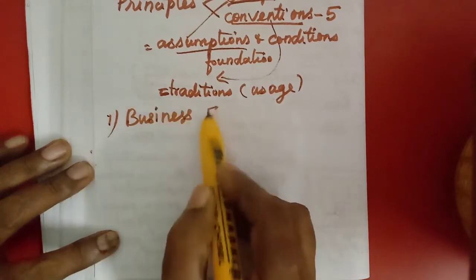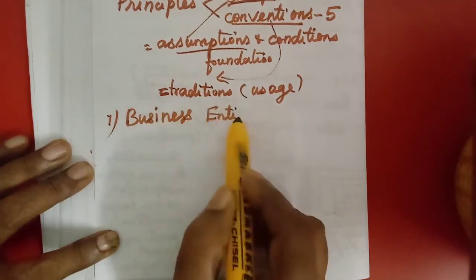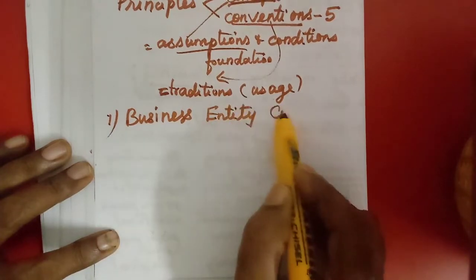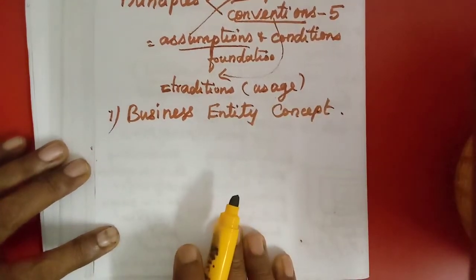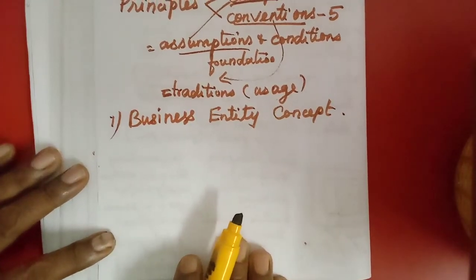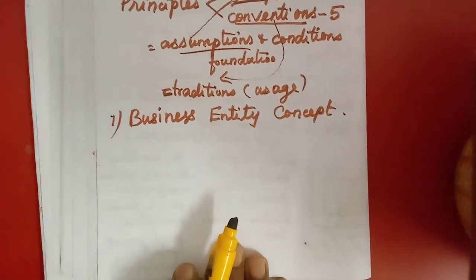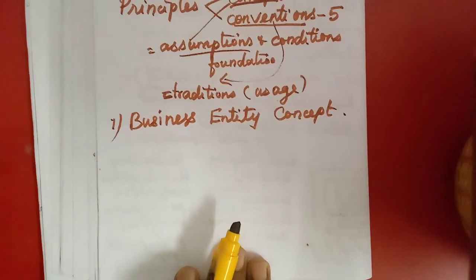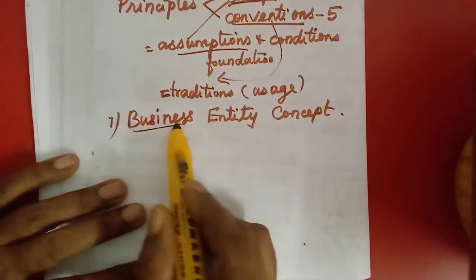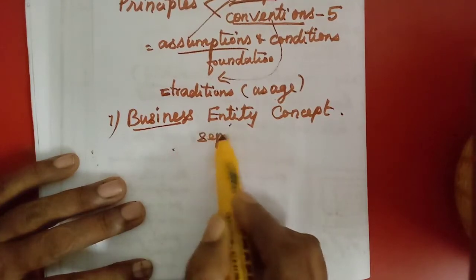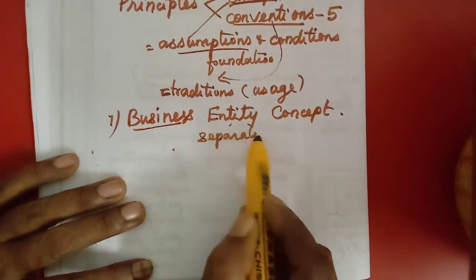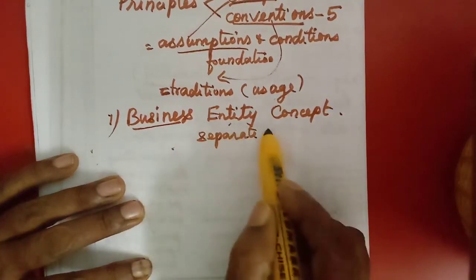All these I might have told you. Business entity concept, when I was explaining about the capital, there I have explained the business entity concept. Here the business is separate from the owner. The business is separate from its owner.